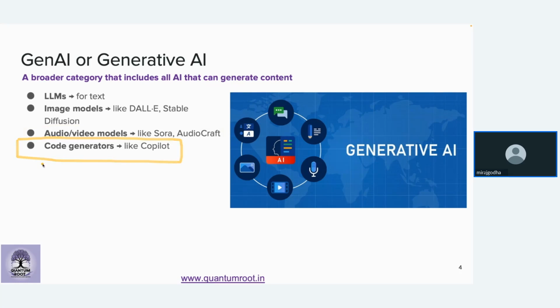I'm forgetting the name. So generative AI models can be categorized into multiple model types, and one category is large language models. They generate text for you, image models generate images, audio models generate audio, video models generate video.